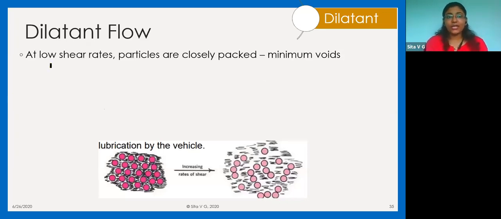तो यहाँ पे क्या होता है, लो shear rates पे क्या होता है, particles are closely packed. That means there are minimum voids. मतलब अगर आप ये particles देखोगे, they are closely packed, right? Because they are at rest. तो जो voids है, these voids are filled by the liquids.